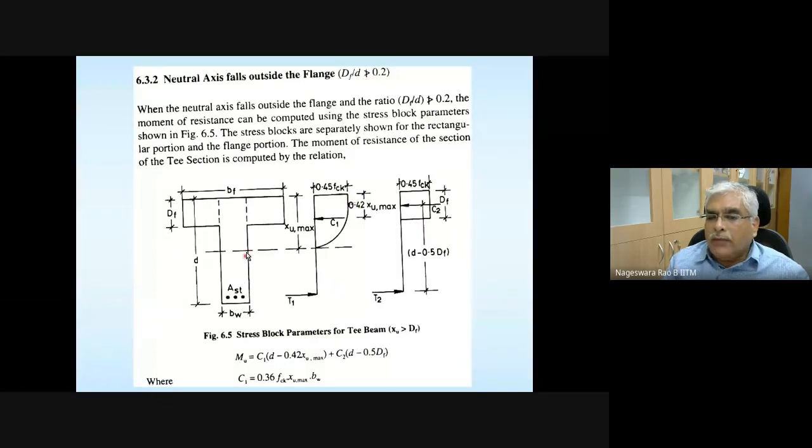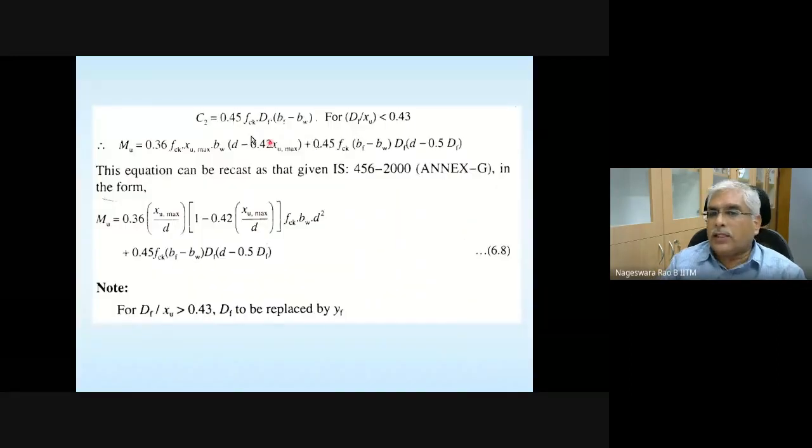And if this check is passed, that means DF divided by D is not exceeding 0.2, then the contribution of these two shoulders is going to be BF minus BW multiplied by DF multiplied by 0.447 FCK. So that is C2.